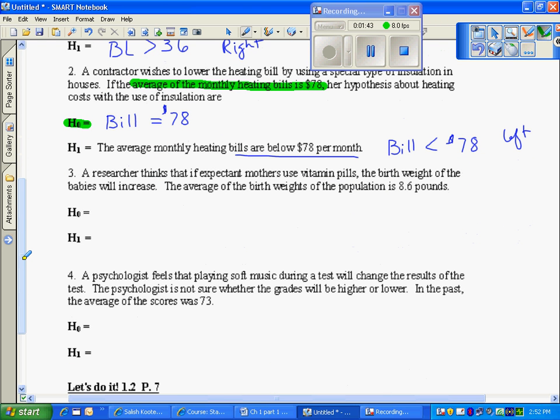A researcher thinks that if expectant mothers use vitamin pills, the birth weight of babies will increase. So the researcher is trying to increase, or thinking that vitamins are going to increase the weight. That is the alternative: birth weight will be greater than the average of 8.6 if the expectant mother takes the vitamins. What is believed to be true right now? The average birth weight is 8.6. Now, we could rewrite this and say birth weight is less than 8.6 or equal to, but typically if you just include the equal sign on the null, you'll be fine.